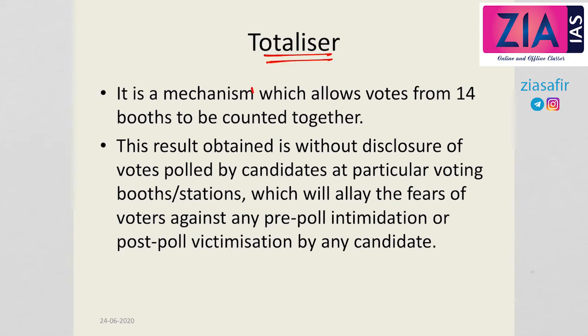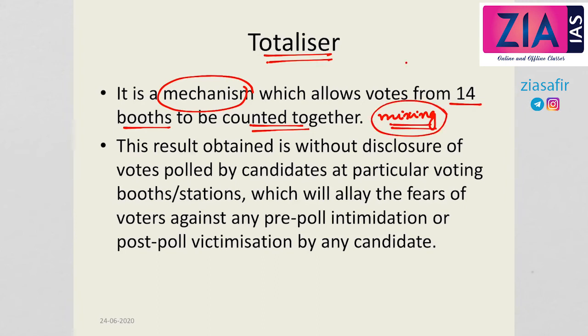Now what is a totalizer? It's a mechanism which allows votes from 14 booths to be counted together. That's why we said it allows for mixing. So using a totalizer, the votes from 14 booths can be mixed and counted together, so that the voting patterns will not be clear. And the result is obtained without disclosure of votes polled by candidates at particular voting booths.